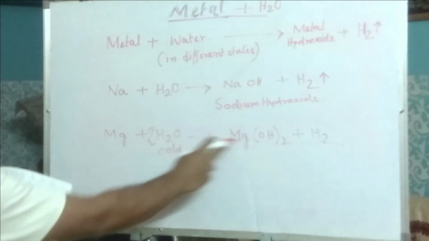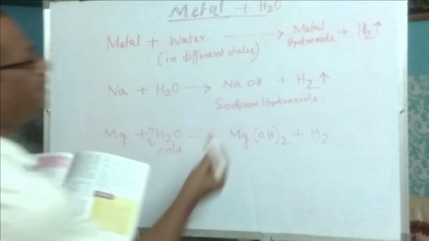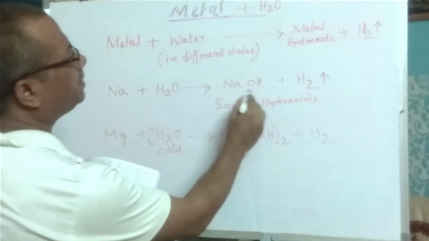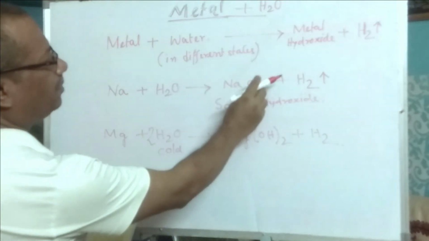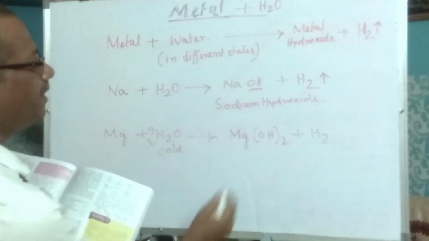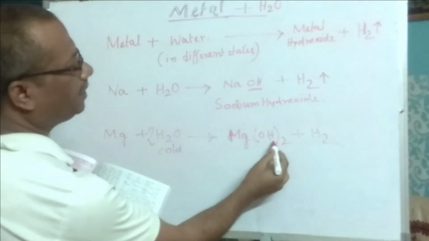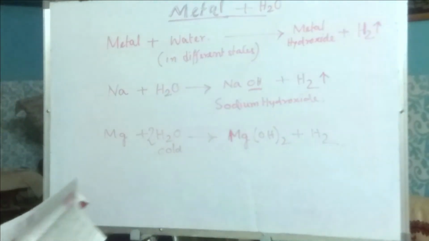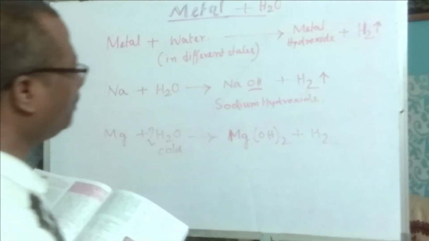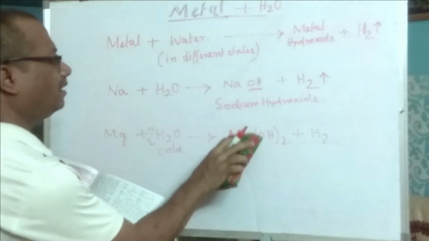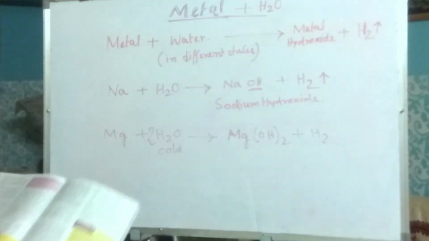This is magnesium hydroxide. Now you may ask me that here sodium hydroxide is NaOH, the OH radical is not multiplied with any number. Here with magnesium hydroxide we have multiplied the radical OH with 2. What is the reason behind it? If you know, it is better. If you do not understand, you phone me. In my next class I will describe all these things.